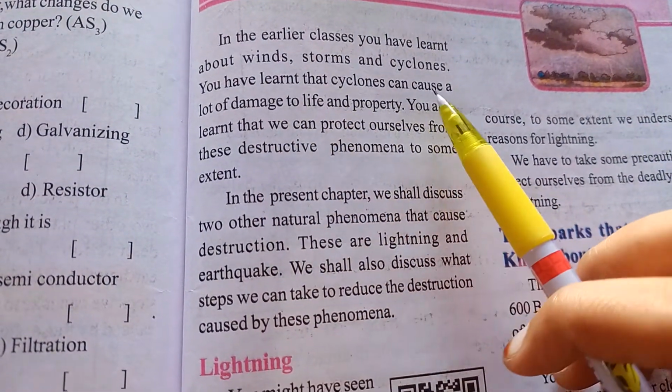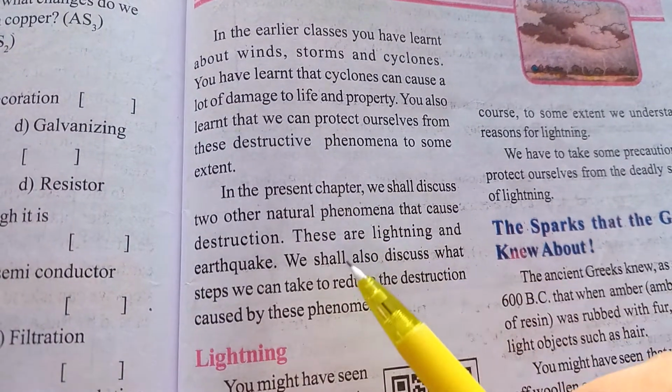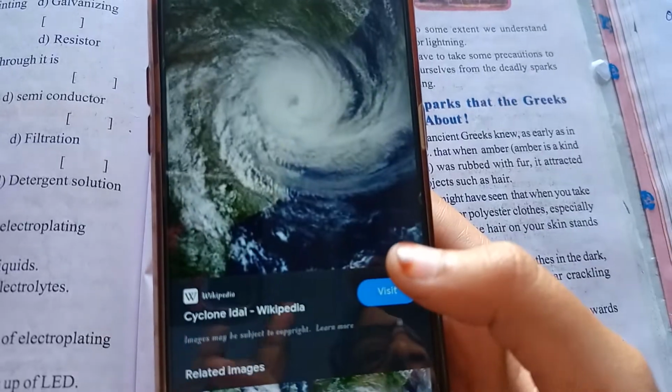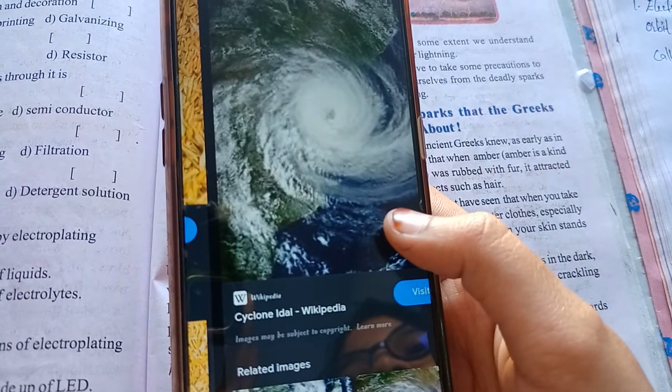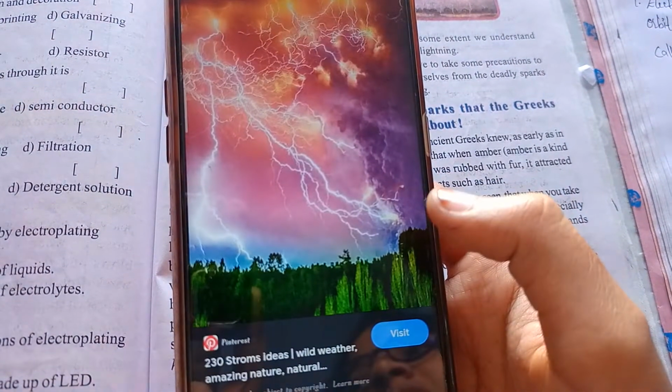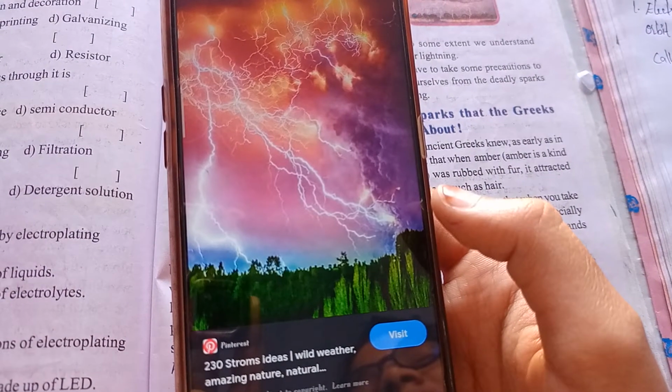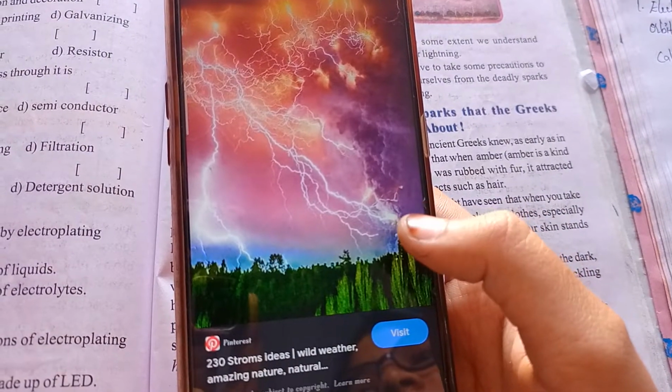You have learned that cyclones can cause a lot of damage to life and property. So see the structure of a cyclone, how the cyclone is formed, and storms. These are the storms. When the rain is coming, the storms appear in the sky.